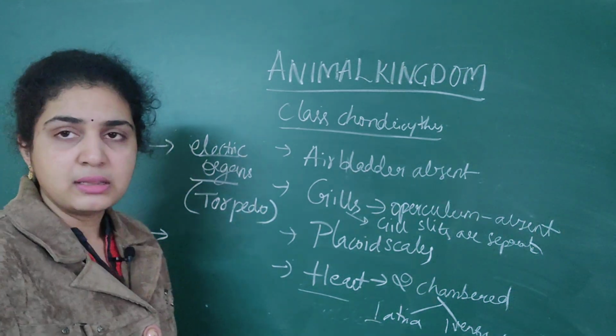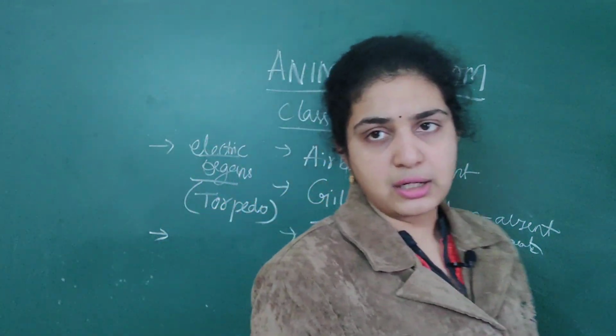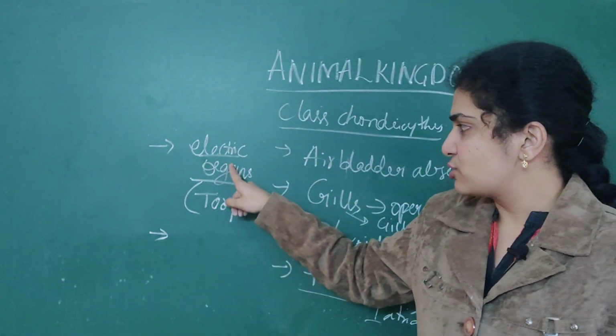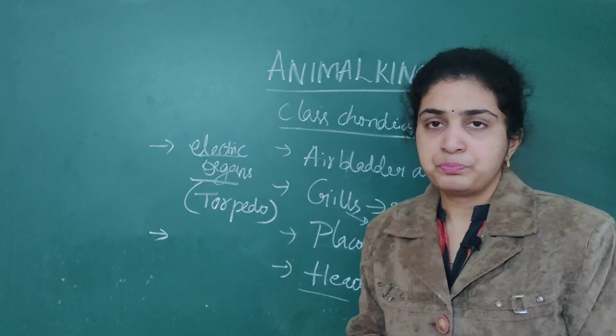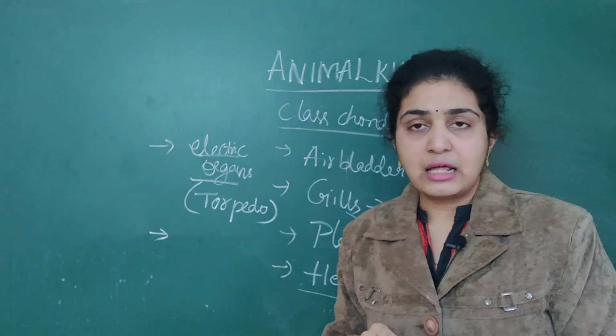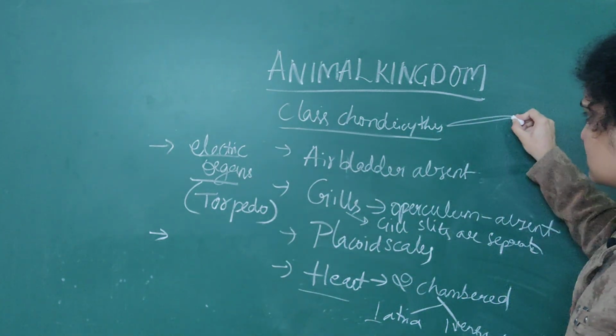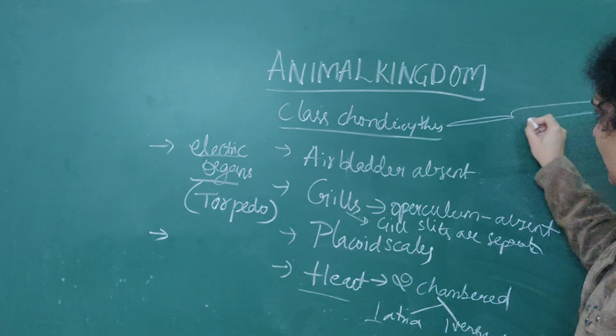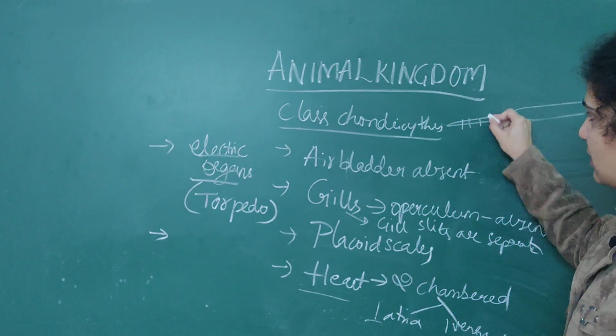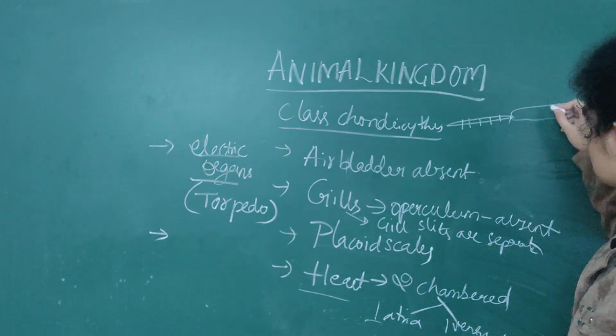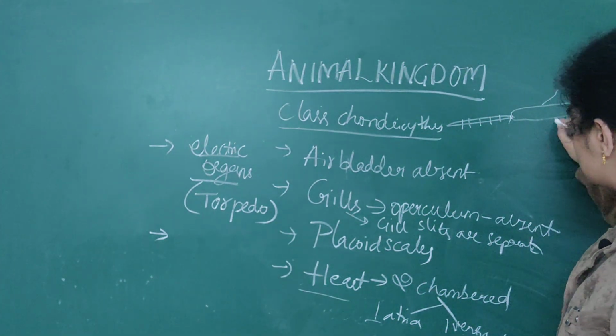Then later, another important question that you should remember: electric organs, torpedo, only in one. Then later, poisonous stings are present. This is how they appear in Chondrichthyes. They bear fins actually.